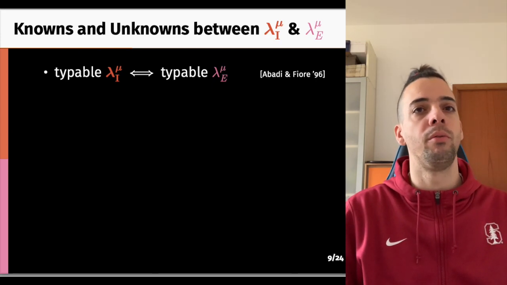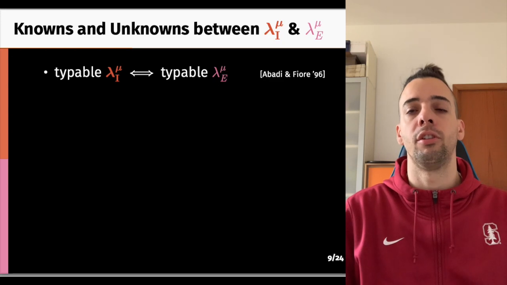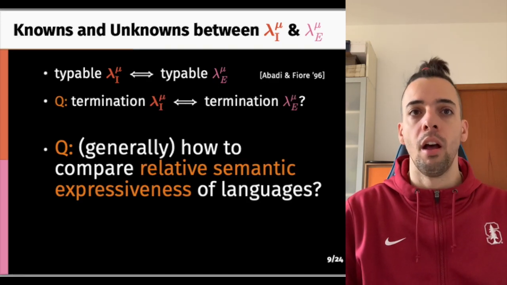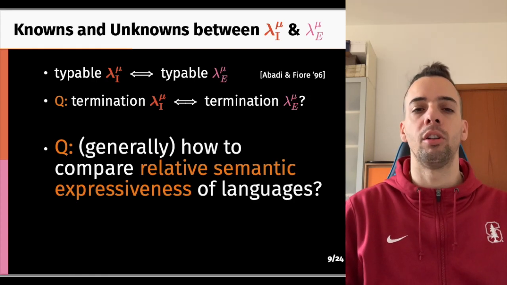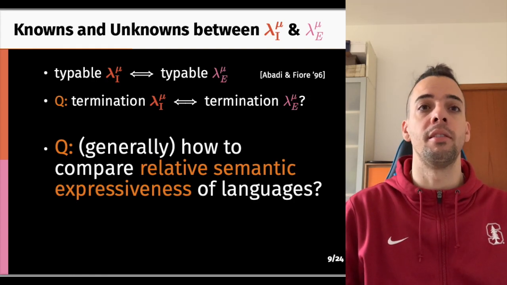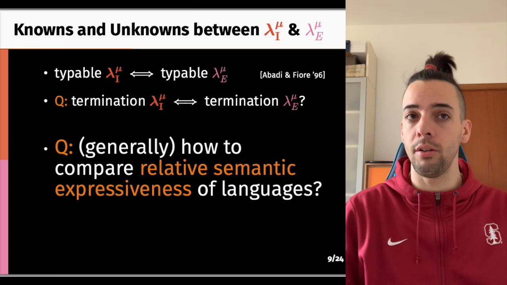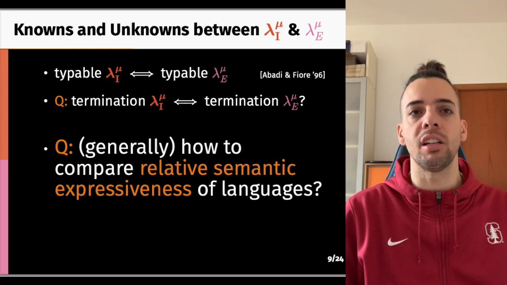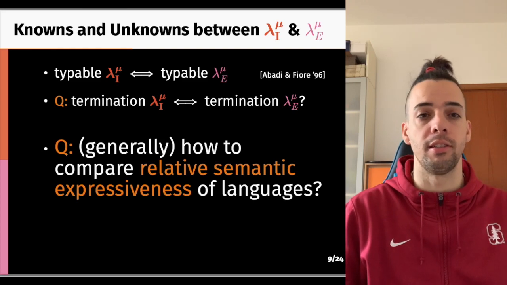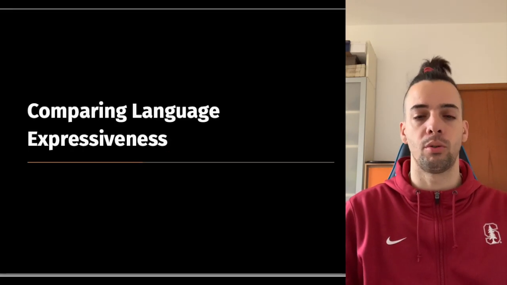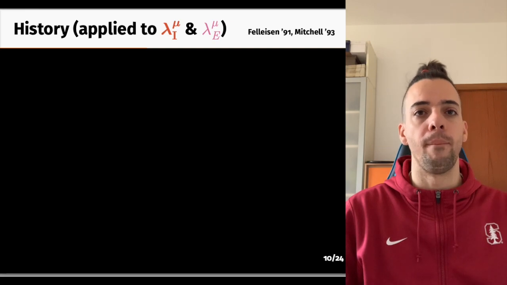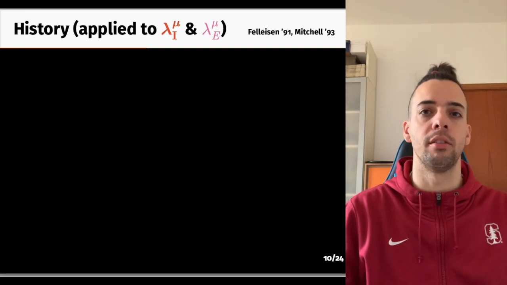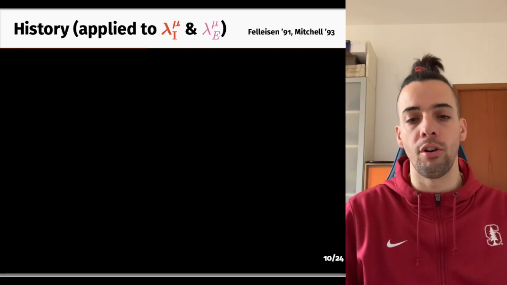Abadi and Fiore proved a long time ago that if a term is typable in a system, it is also typable in the other. However, what can we say about termination in a system? Does it also imply termination in the other? And more generally, how do we compare the semantic expressiveness of two languages such as these? This is what we describe now. Let us start with a bit of history on the subject, which is quite dated as some of the results we build upon are almost 30 years old.